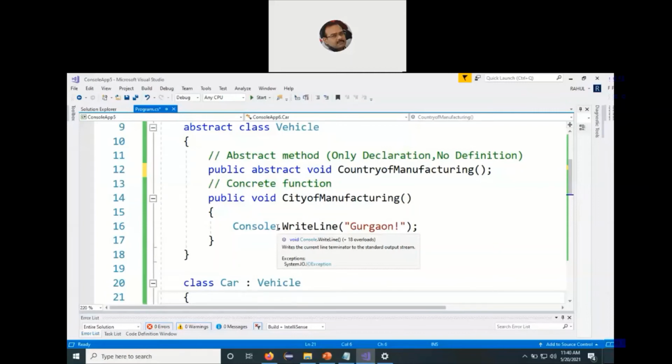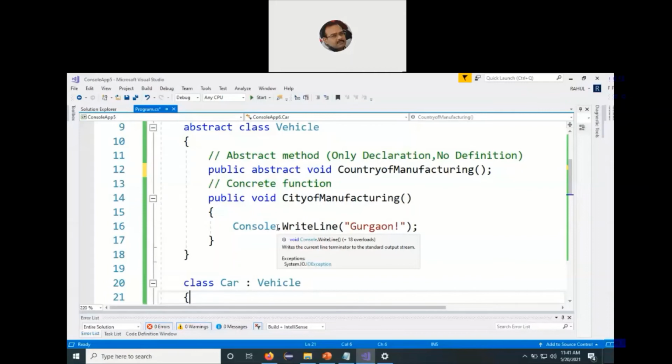Why? Because it is inheriting from the base class and there are certain abstract functions within the base class which have not been defined either in the base class or in the derived class. So the derived class can have its own concrete functions, but it should always provide a definition to the abstract function declared within the base class. That's the first and foremost responsibility of it.